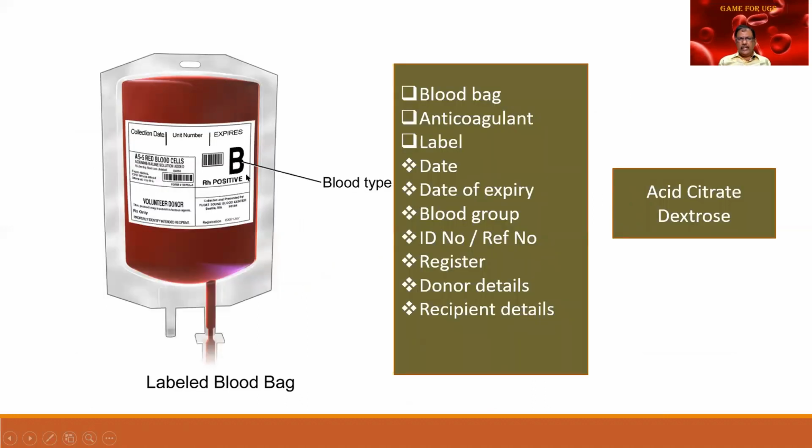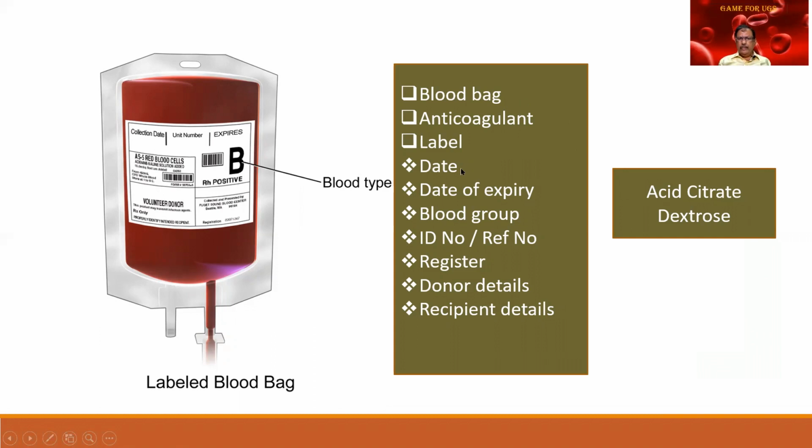So this is the blood bag I've been talking about. Have a very clear concept because you are all going to become surgeons, cardiothoracic surgeons, or even transplant surgeons, and you will be requiring blood. So in any blood bag, you find that the first and foremost will be the blood group, whether it is RH positive or RH negative. That we usually even write. And then what is a donor? Donor means he'll be having a specific number. So that should be over there. So what is the anticoagulant that is added? Acid citrate dextrose, and the value of it I shall be giving.